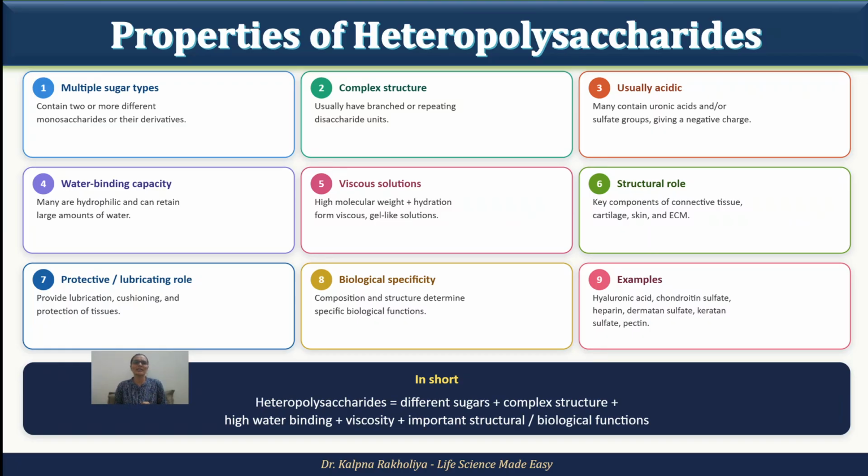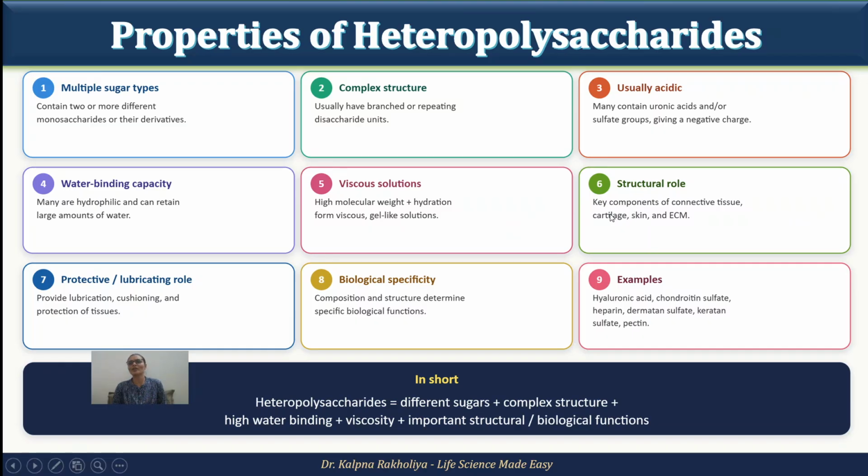So these are the properties of heteropolysaccharides. Multiple sugars are present, and that's why they are known as heteropolysaccharides. It is a very complex structure. It may be branched or linear, and it is a repeating disaccharide unit. Usually they are acidic in nature because they contain negative charges or sulfate groups. They have a very high water binding capacity. They are hydrophilic and can retain a large amount of water. They are viscous in solution, with high molecular weight. A viscous gel-like solution is present.